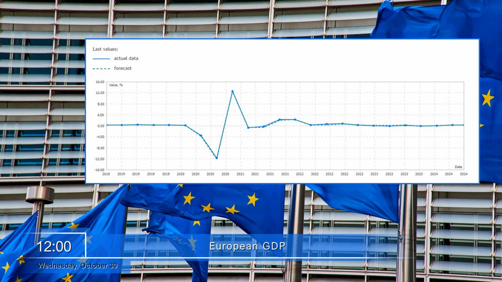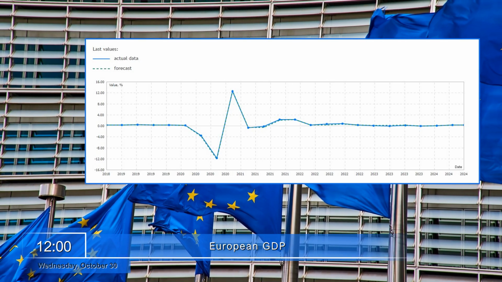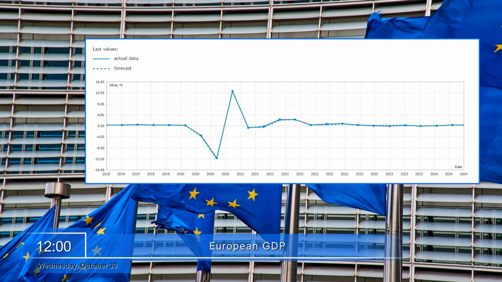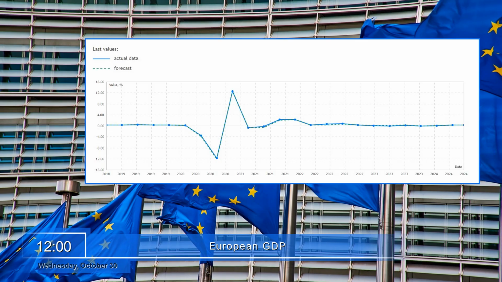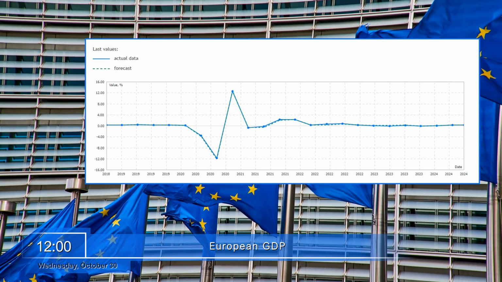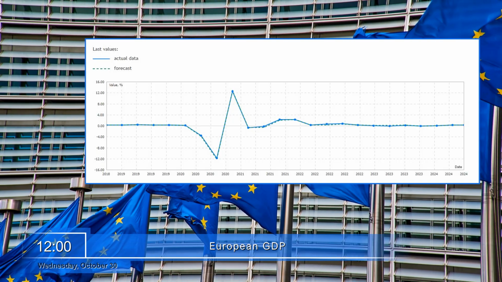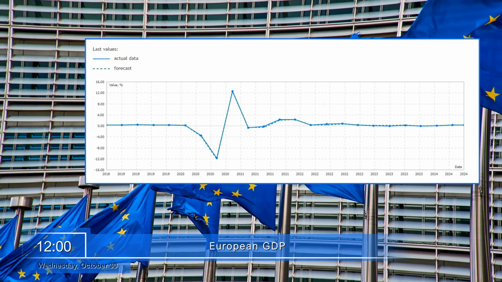Wednesday, October 30. On Wednesday at noon, Eurostat will report gross domestic product. It reflects the change in the total value of all goods and services produced in the euro area for the current quarter compared to the previous quarter. The growth of the indicator means the rise in the economy and the level of well-being of the population. Therefore, the increase in GDP may favorably affect the euro.